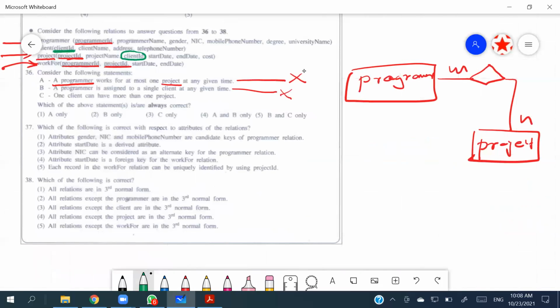So if we think about the project and the client, if it is one-to-one, client ID can be copied into the project entity, or the project ID can be copied to the client schema. But if it is one-to-M, definitely the client ID should be copied inside the project schema.